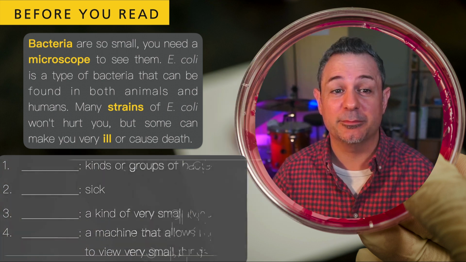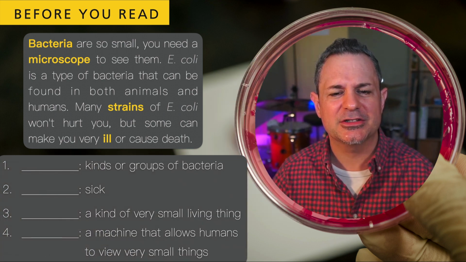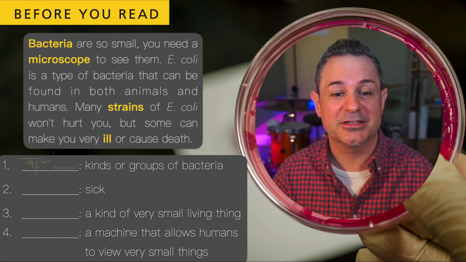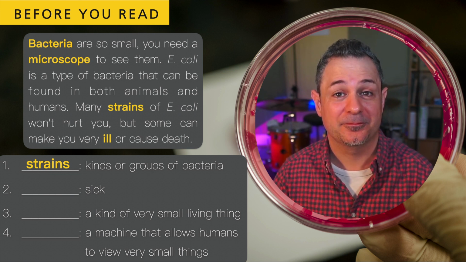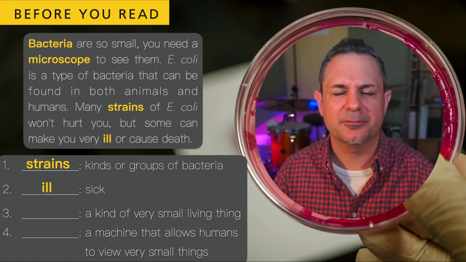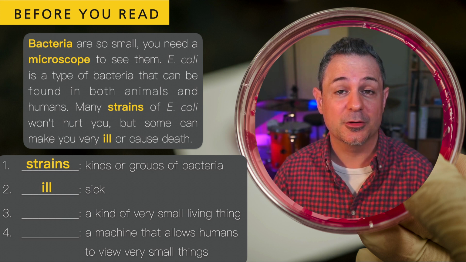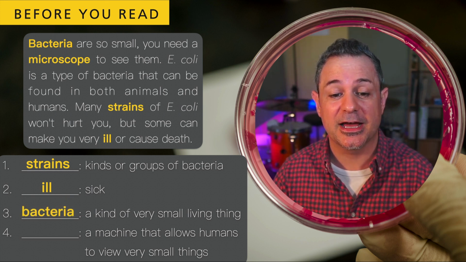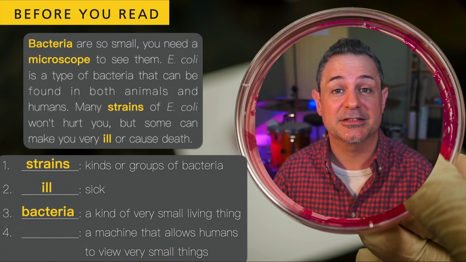Let's take a look at these bold words that are mango colored. Which word means kinds or groups of bacteria? The word is strains. Which word means sick? Yeah, it's the word ill. Which word means a kind of very small living thing? Those are bacteria. Which word means a machine that allows humans to view very small things? That is a microscope.